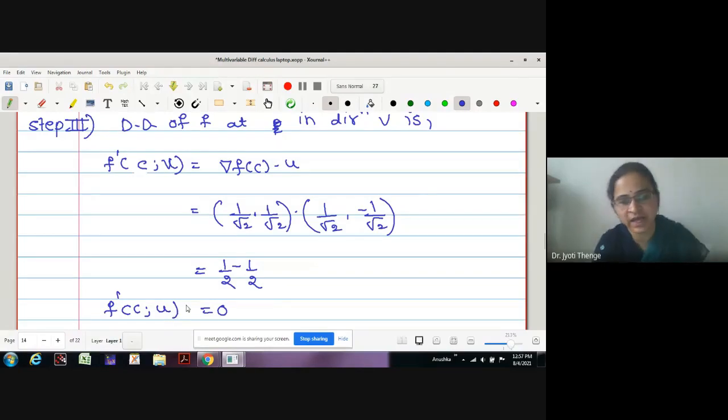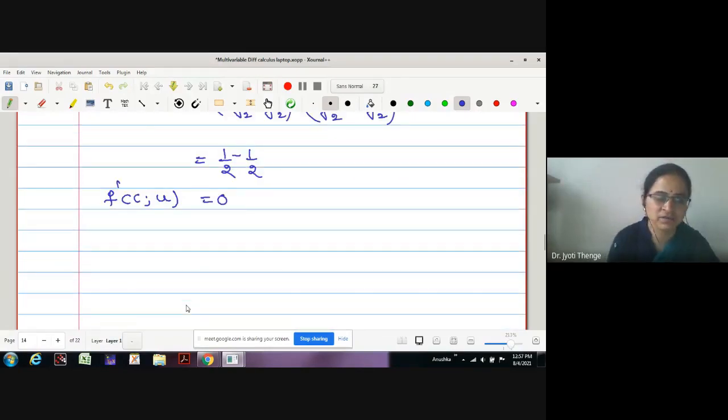What is the meaning of the directional derivative being 0 at the given point in the given direction? It means the surface is of flat nature. There is no ups and downs in the surface. Is it okay? Any difficulty in the problem?